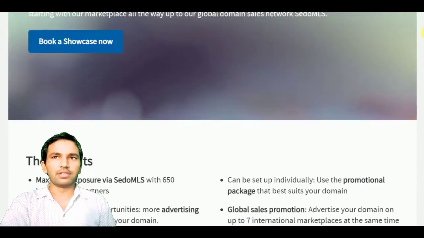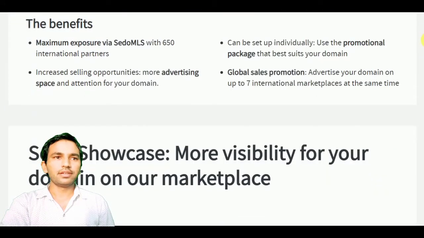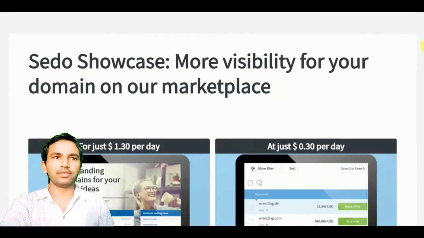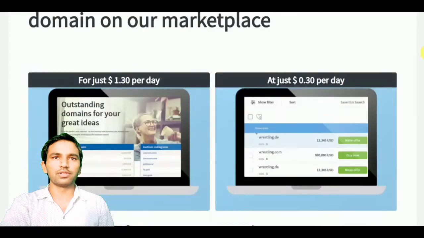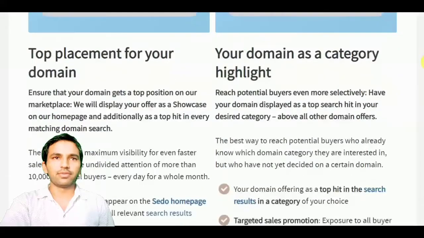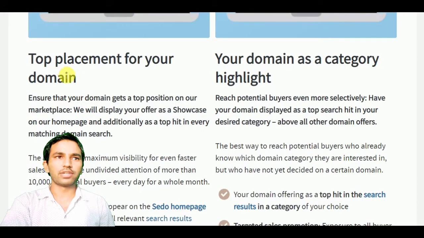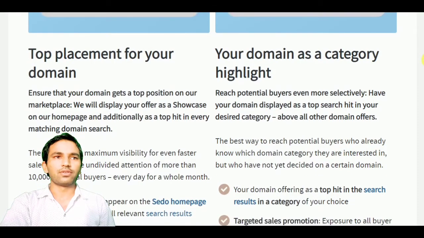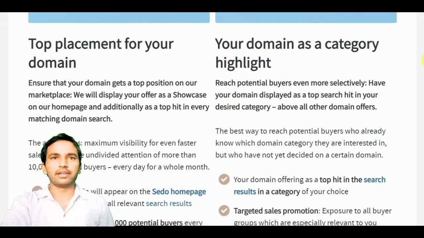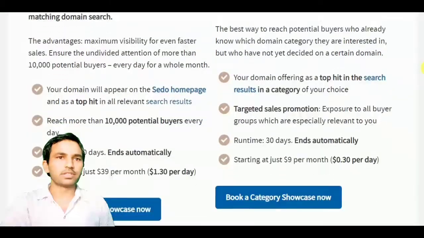What you will find if you choose it, and here you can find the subcategories also. Here are two types: top placement for your domain, and second, your domain as a category highlight. What is the difference between top placement and category highlight, you can see on the screen.